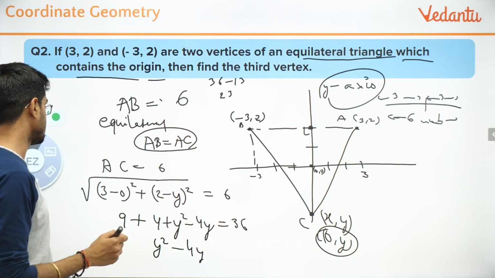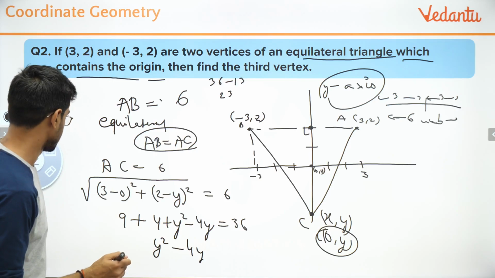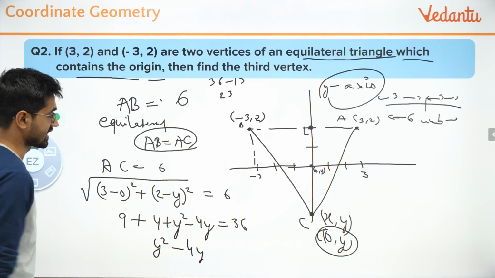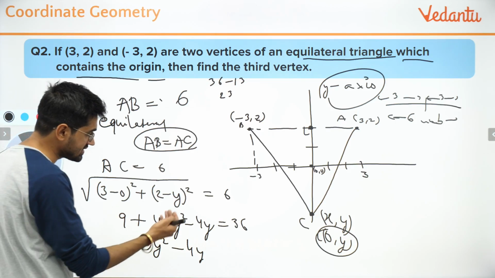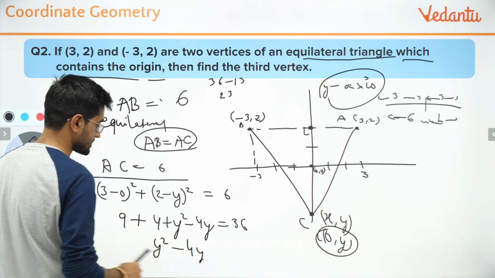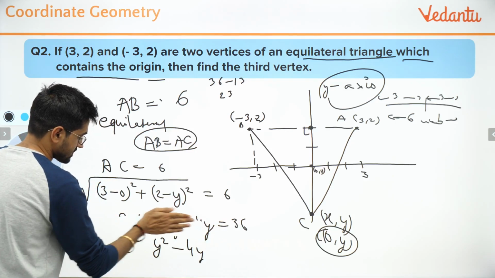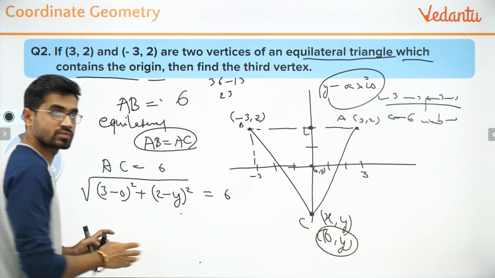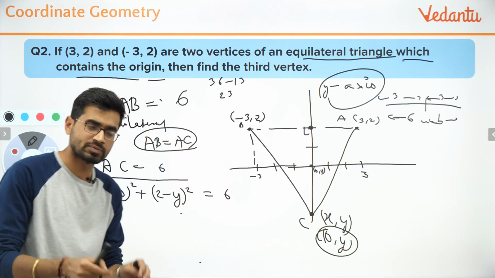Oh, have I done something missing here? I should not have opened this actually. I should have compressed this and should not have opened it. It will take more time to simplify this. So I will not do this because it will be very difficult. I will use quadratic formula, which I don't want to use. So I'm trying to reduce the number of steps more.